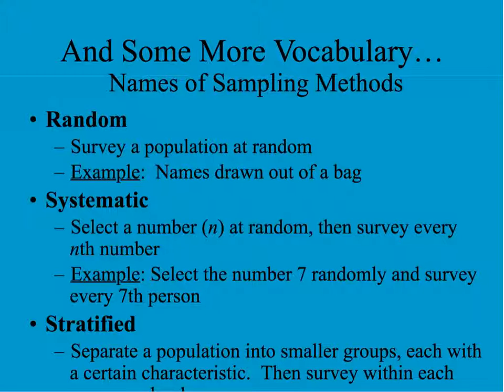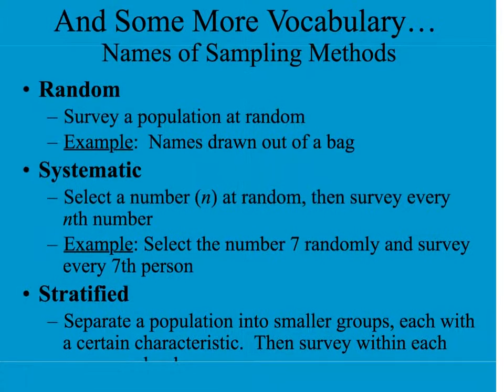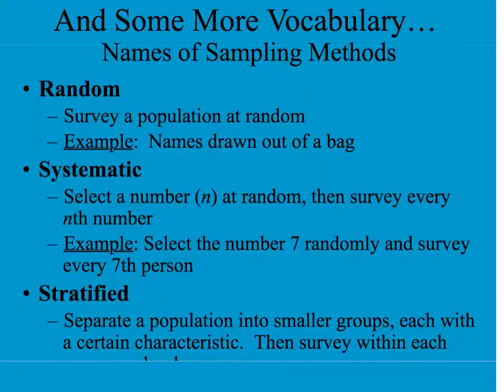Stratified. With this one, you'd be separating people into smaller groups, each with certain characteristics. An example of this would be taking every class of student, right, freshmen, sophomores, and juniors, then sampling from there. You're separating the school into smaller groups, freshmen, sophomores, juniors and seniors, then sampling within those groups. That's an example of stratified.